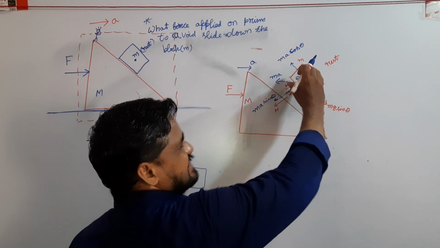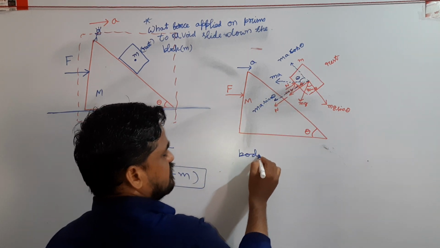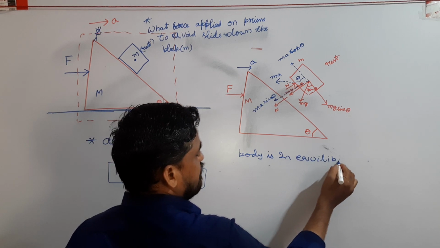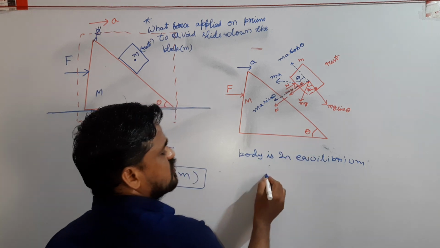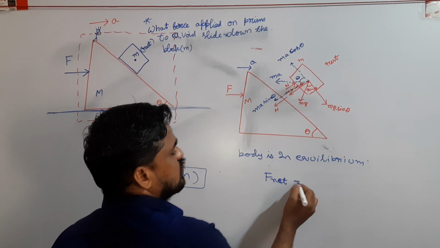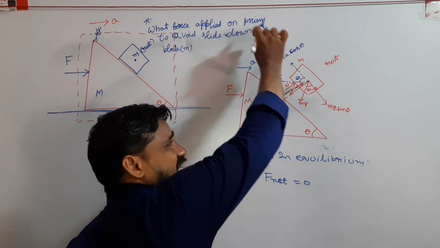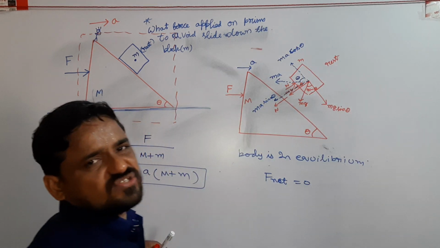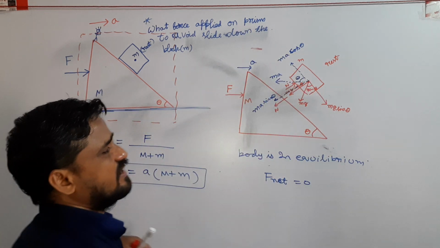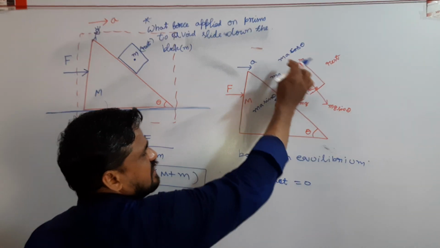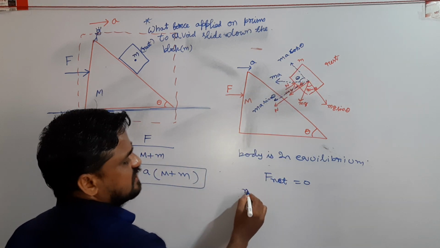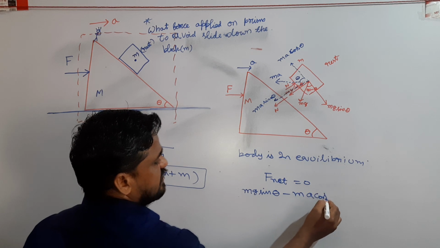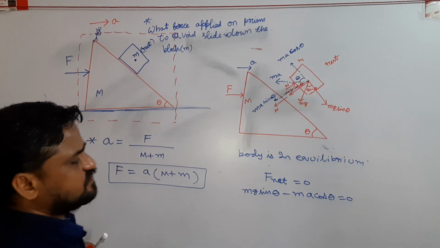The body is in equilibrium, so the net force acting on the body is 0, along the inclined plane and also perpendicular to it. Along the inclined plane, the two forces acting on the body are mg sin theta and ma cos theta, and their net is 0.